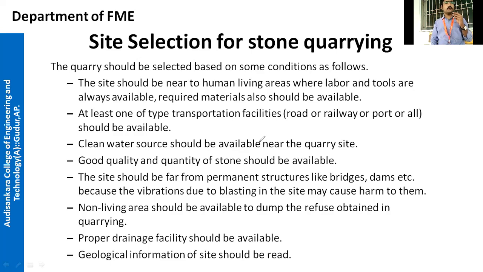Next, good quality and quantity of stones should be available. What are they saying, good quality, right? Good quality and quantity, both. What will happen if more quantity of rock is there? We'll get a lot of stones from it. And the quality of stones must be very good. If the quality of stone is poor, no one will buy that one, right?